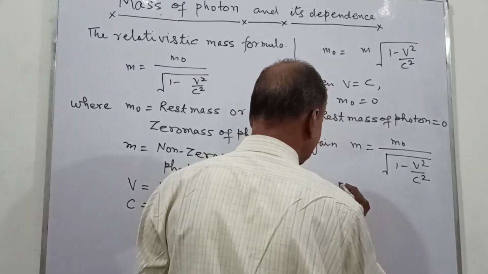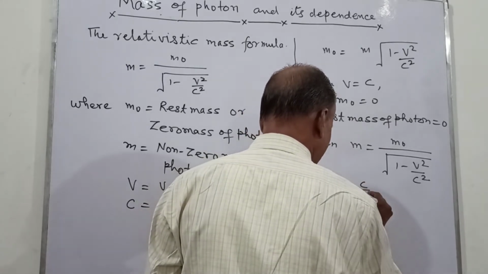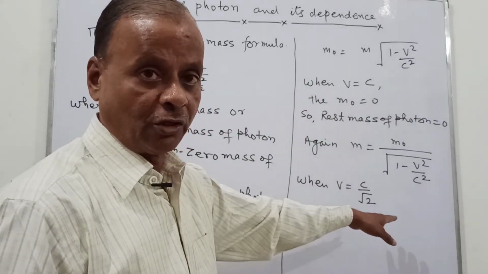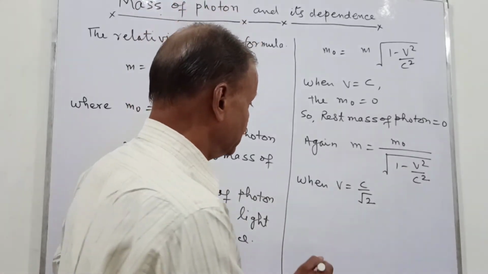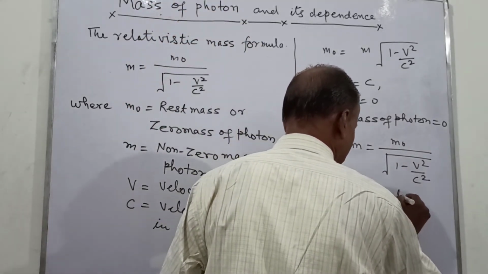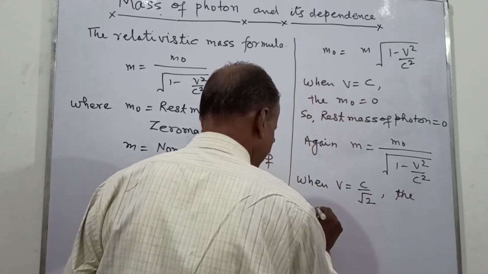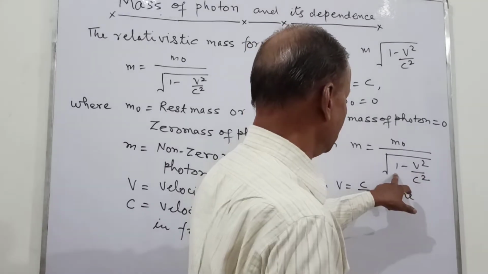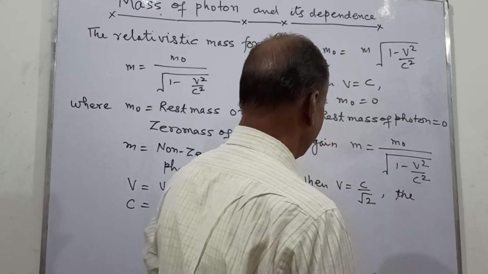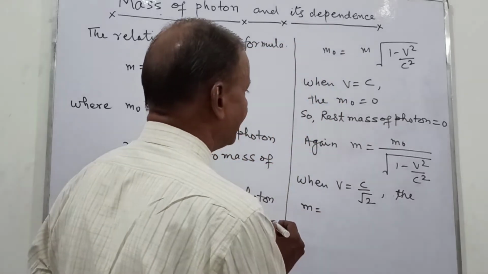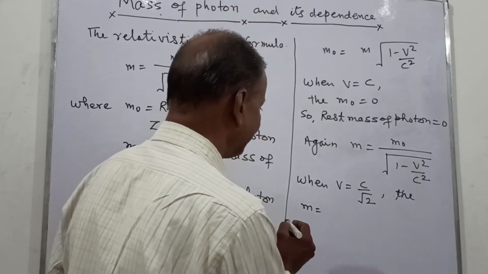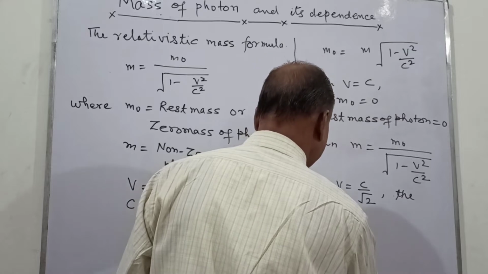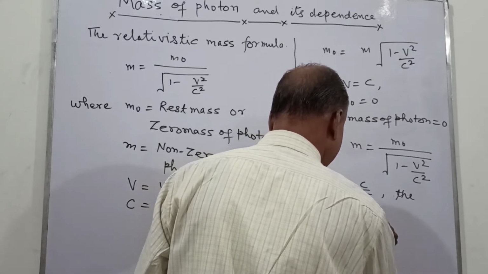When v equal to c upon root 2, suppose the velocity becomes 1 upon root 2 of the velocity of the light, the m, you can see from here, this is now 1 upon 2, so it's now root 2. So this is now m naught into root 2.